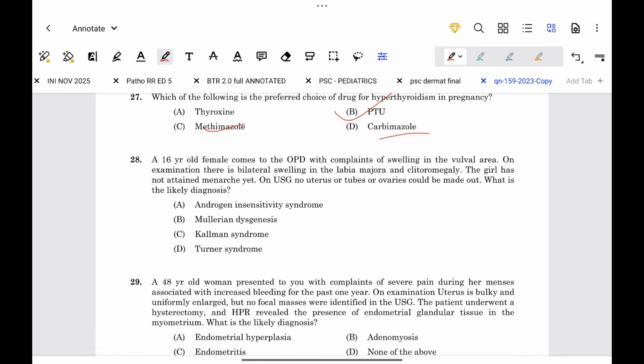A 16-year-old female comes to the OPD with complaints of swelling in the vulval area. On examination, there is bilateral swelling in the labia majora and clitoromegaly. The girl has not attained menarche yet. On USG, no uterus or tubes or ovaries could be made out. What is the likely diagnosis? In this question, from this word, clitoromegaly itself, we can go to the answer, that is androgen insensitivity syndrome. In Mullerian dysgenesis, there is no bilateral swelling.